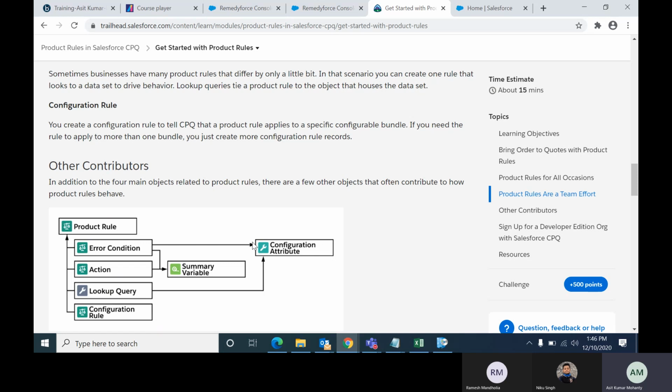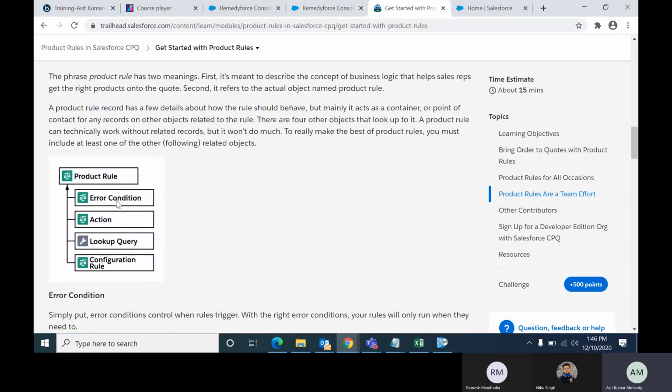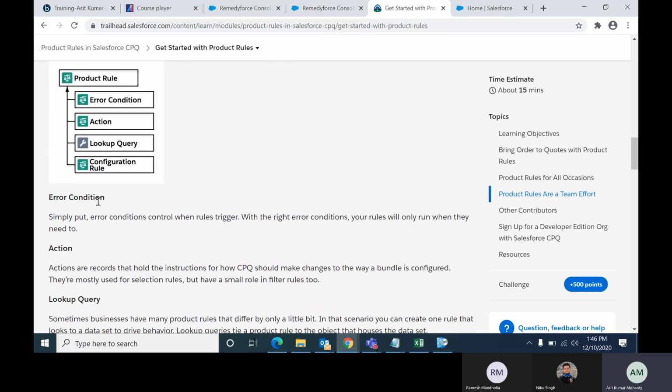Now, I have told you what a configuration attribute is and how to create it. We can use configuration attribute along with product rule. Later I will tell you the use case and scenario, but now let's see what exactly these related lists are. Error condition is like an if condition. If this is satisfied, then the action will be performed. That means if this error condition is satisfied, then this action will be performed. This is called error condition.